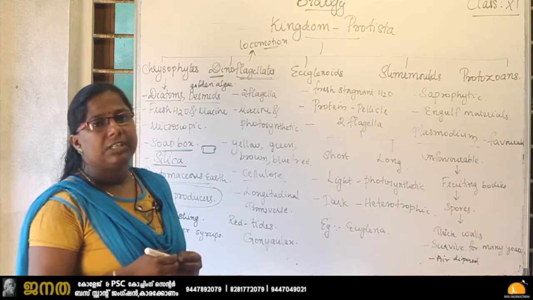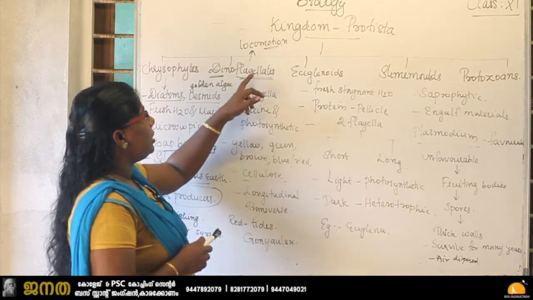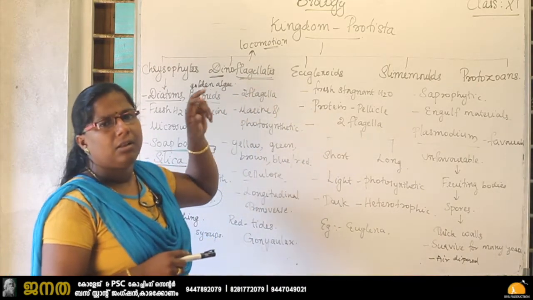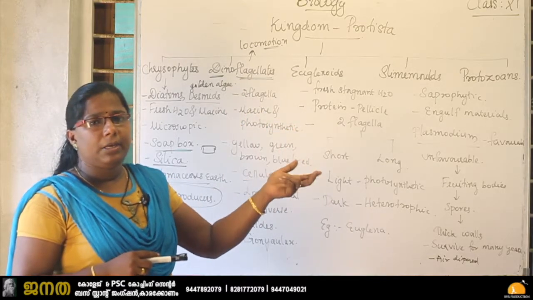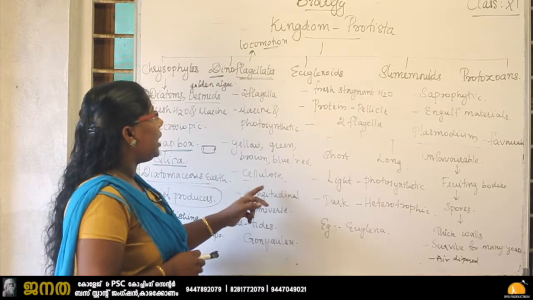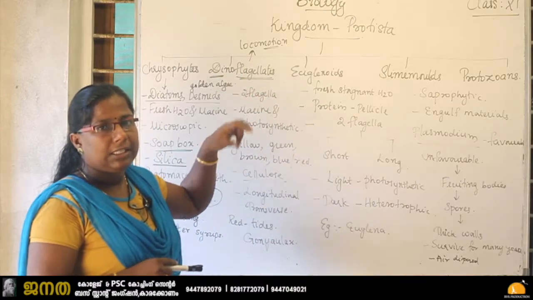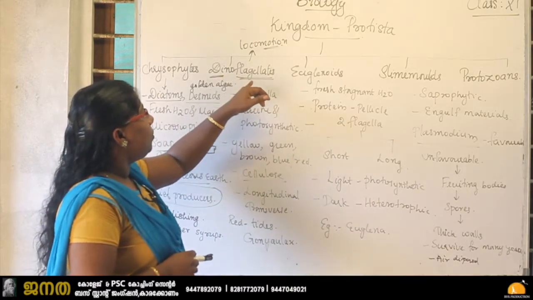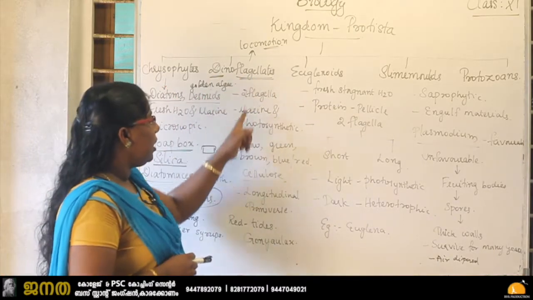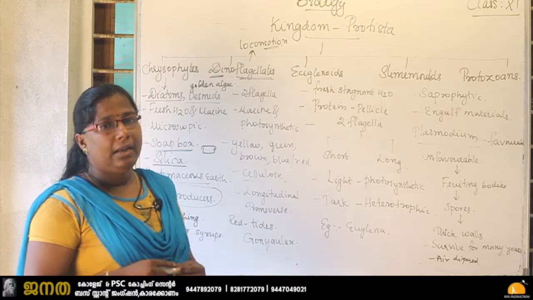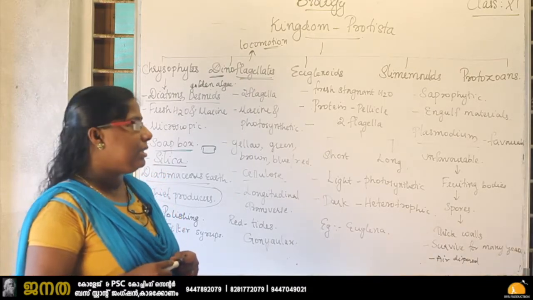So the structure which helps for the movement, that is the flagella. We studied in the lower classes about flagella, cilia, like that. So many structures we studied. In this category they have flagella, and there are two flagella present in a single organism. That is why this group is given the name dinoflagellates.